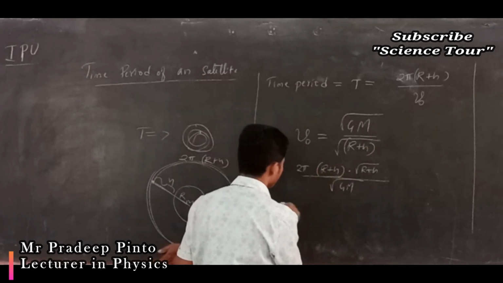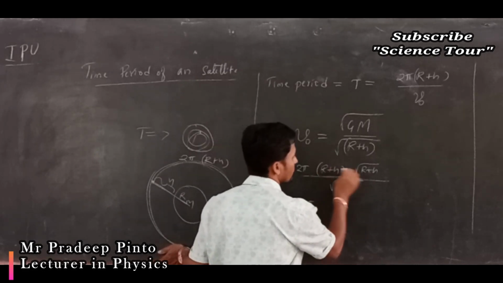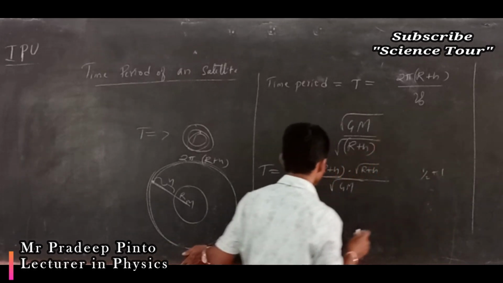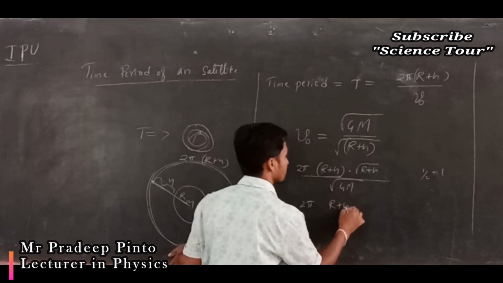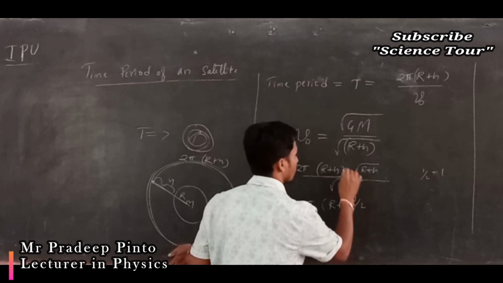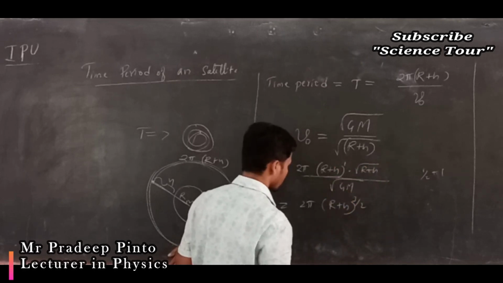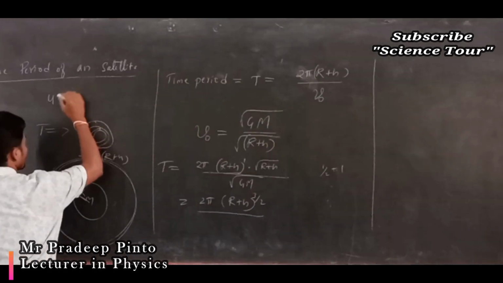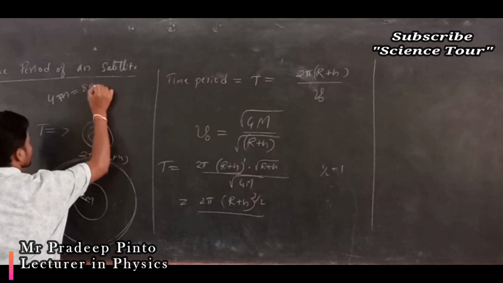Now this is 2 pi into (r plus h) to the power 1 plus half, that is 3 by 2, divided by the square root of G M. But we know that G M is equal to g R square.